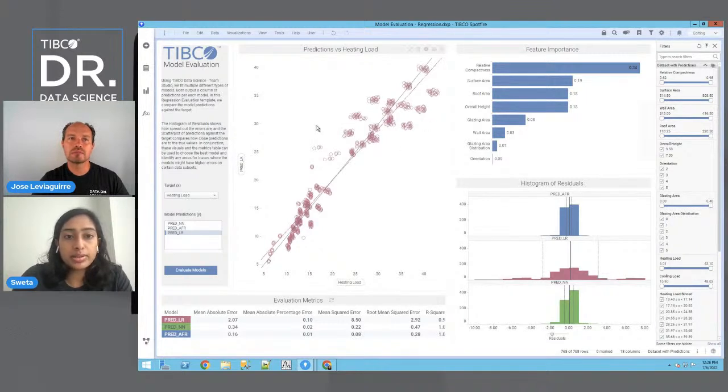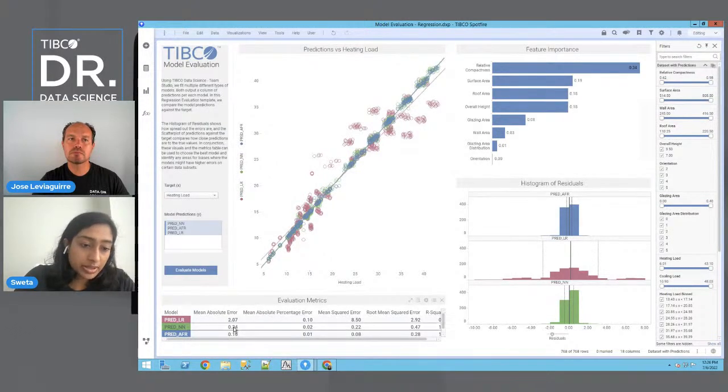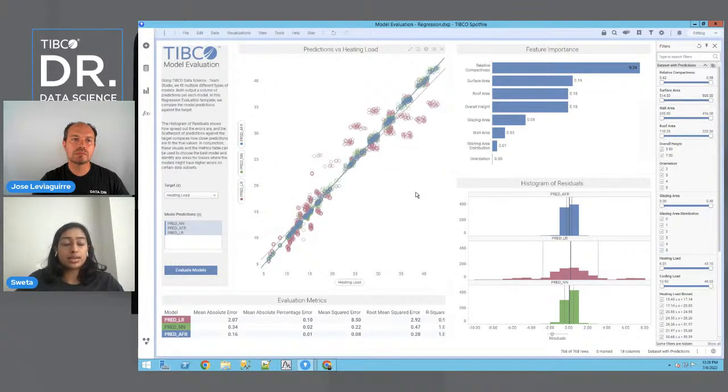Yeah, so this is a linear regression model, and in comparison to the other two, it looks like the other two models have predictions that line up more closely with the actual values. So we could take that to mean that they are better performing models. We could also use this evaluation metric chart, and let's just fixate on two metrics, the mean squared error and the mean absolute error. You'll see that they are much lower for the neural network and random forest than the linear regression, and in this case we would want to minimize those two types of errors. So these, in hindsight, could tell us that the neural network and random forest are the better performing models.